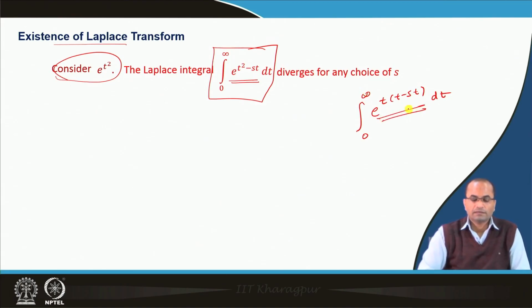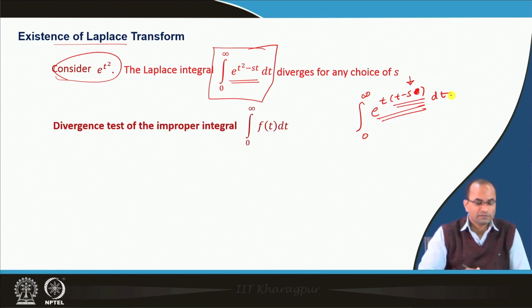So, this integral does not converge for any choice of this s, however large an s we take here, because this is t minus s. Whatever value of s we choose, this will never converge. So, just to recall, what are the necessary conditions for the convergence of such an integral.